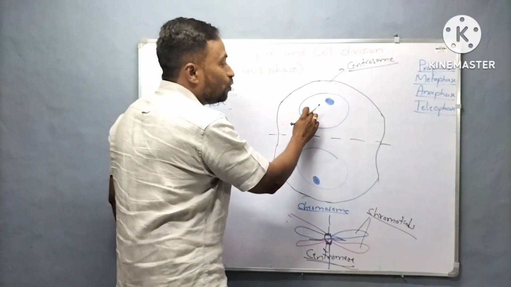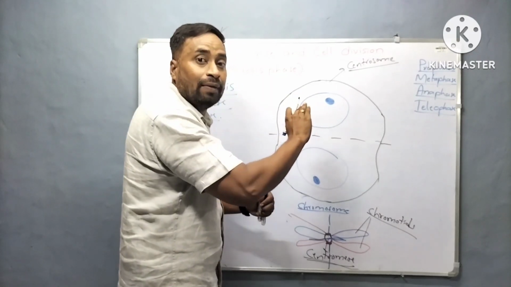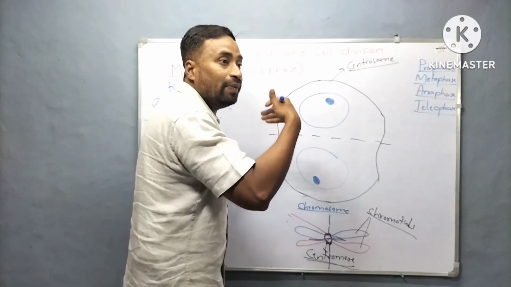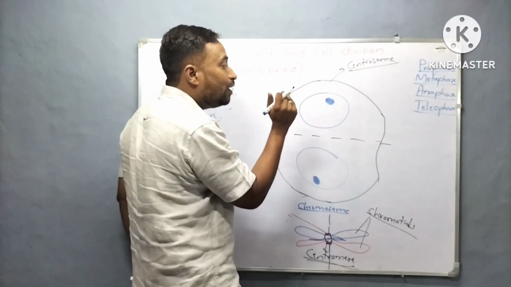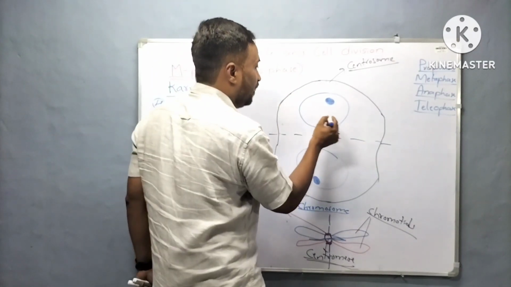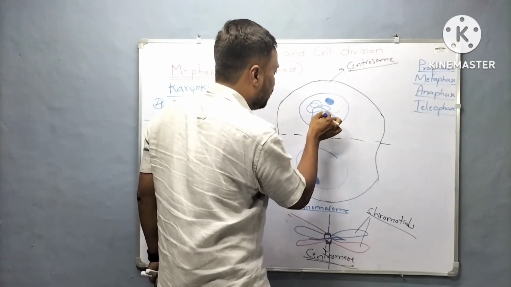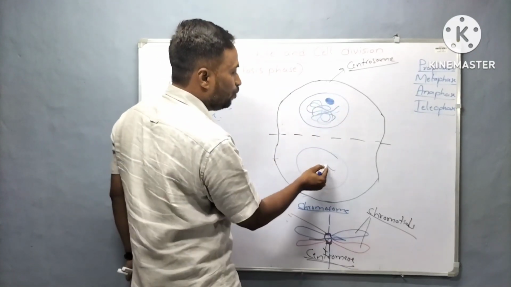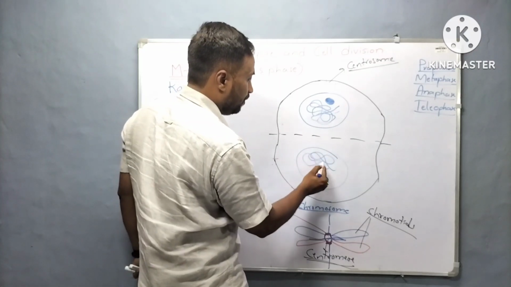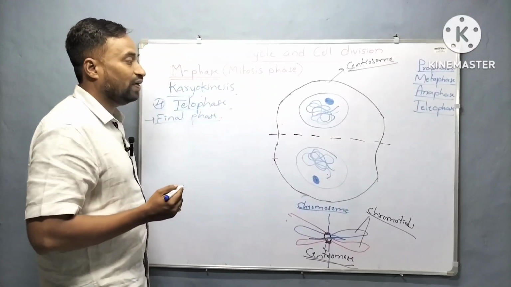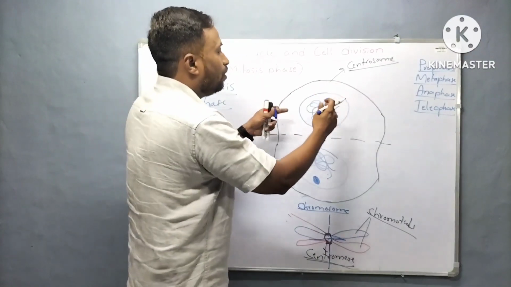Chromosomes will decondense and become chromatin. They lose their identity and become thread like again. This is the change that occurs in telophase.